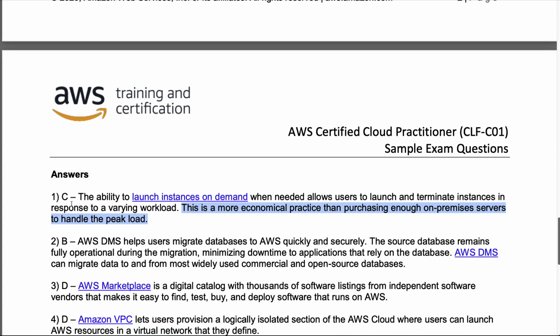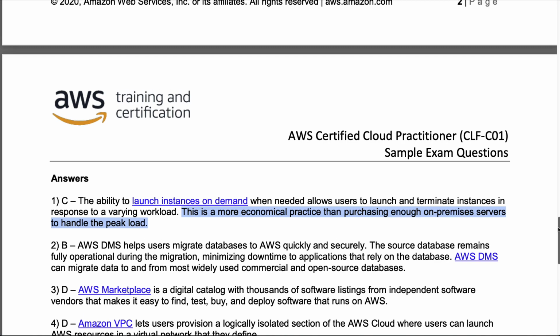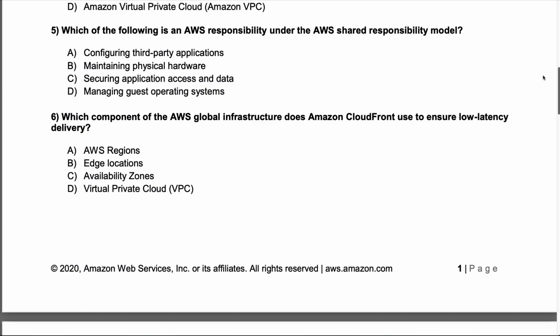So if you didn't get this, what I would do is make sure that you're able to find the documentation where you were missing this question, and then go through and fill out and complete the holes in your knowledge. So that's where these exam guides' sample questions are really good as well. They allow you to find out what pieces of knowledge are missing. So that's why it's important to go through them.